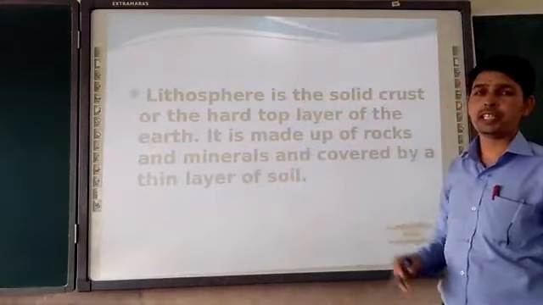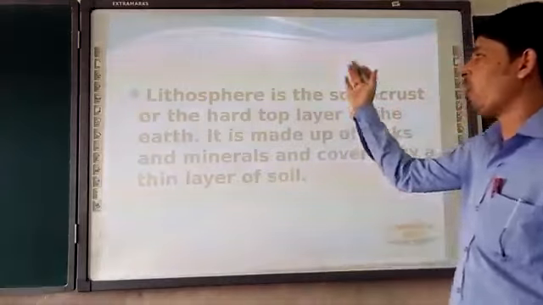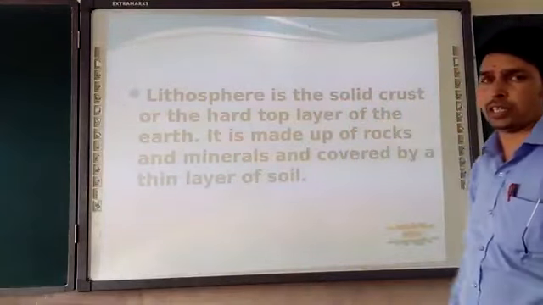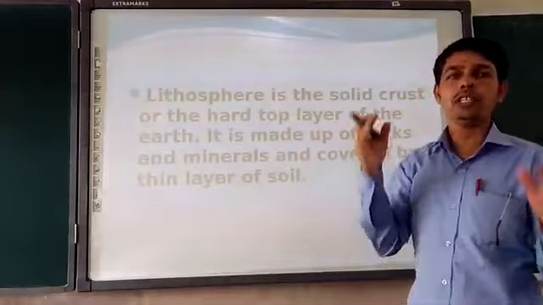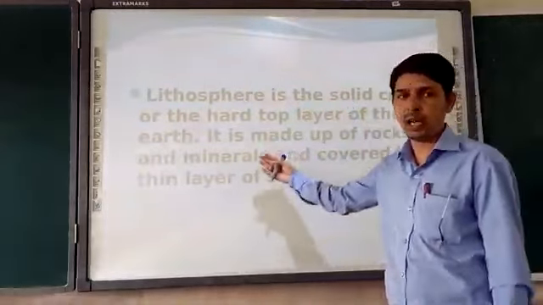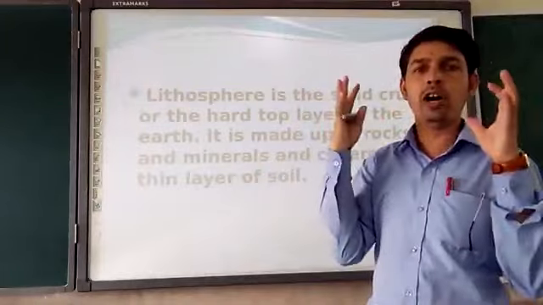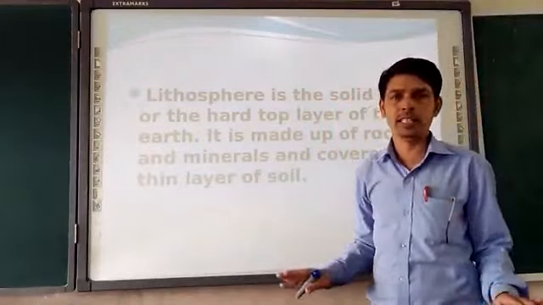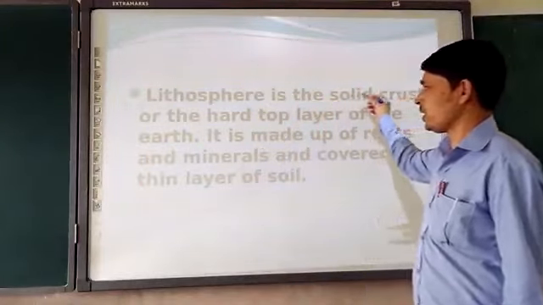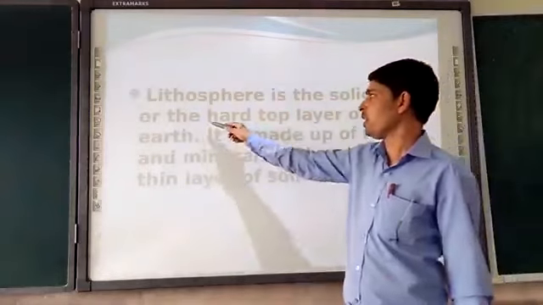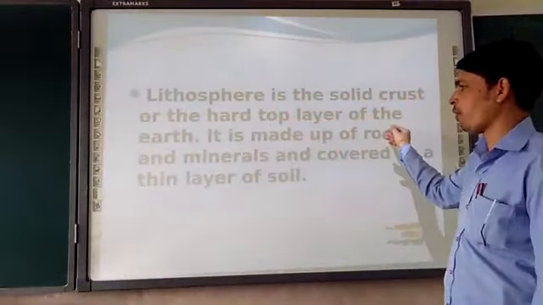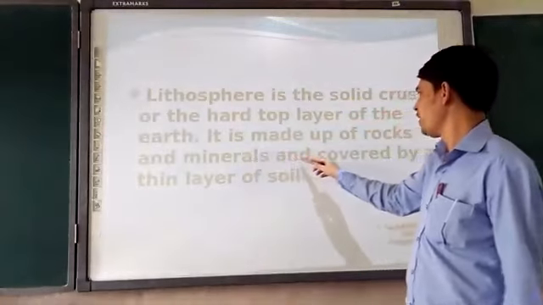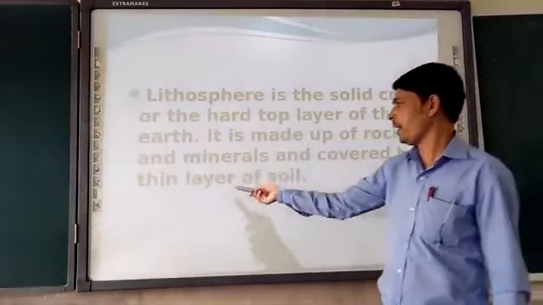The lithosphere is the solid crust or the hard top layer of the earth. These are the textbook lines which I am explaining to you, so it will be very easy when you read the chapter. You will not be confused and you will understand very easily. The lithosphere is the solid crust or the hard top layer of the earth. It is made up of rock and mineral and covered by a thin layer of soil.